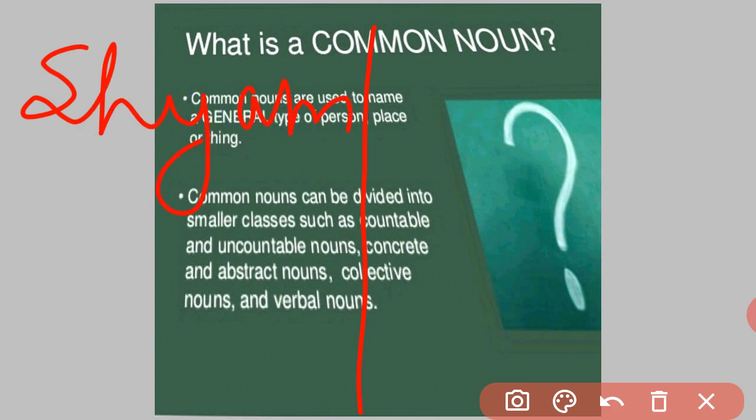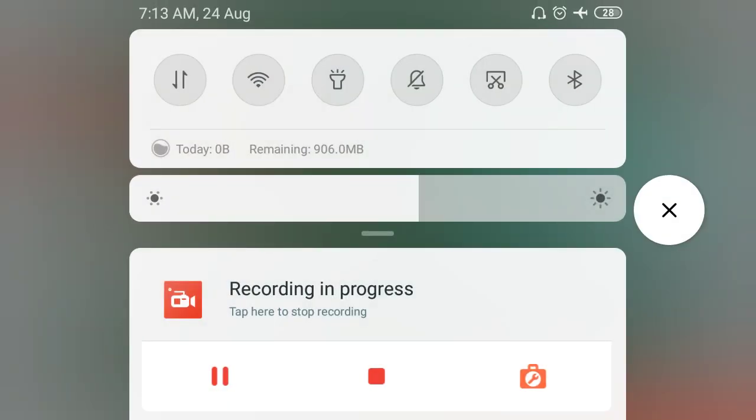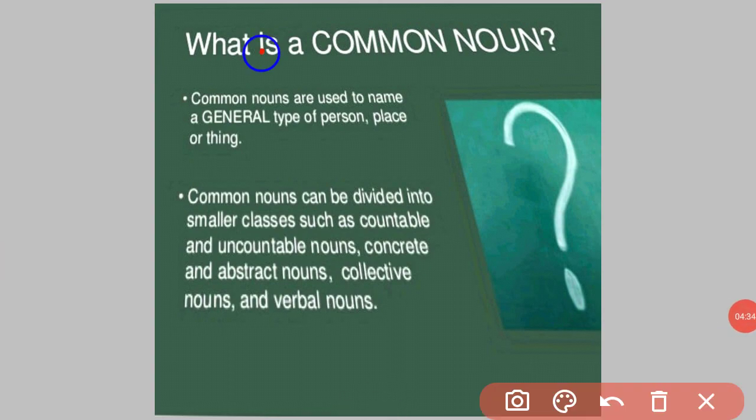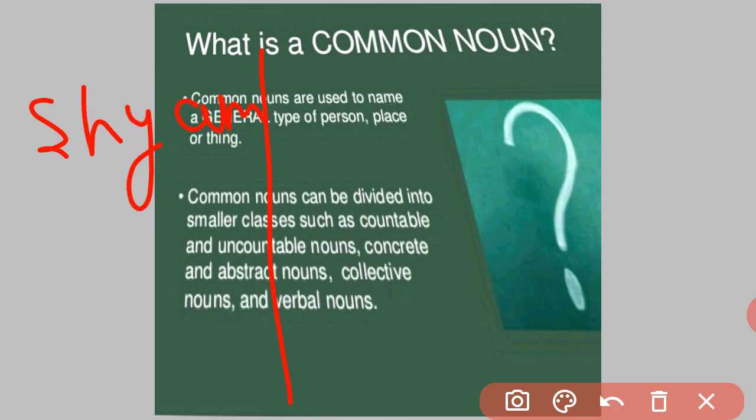Shyam is the name of a boy, and boy is a common noun. Boy may be any boy in this world. Shyam, Ram, Mohan. The word boy is common. That's why boy is a common noun.